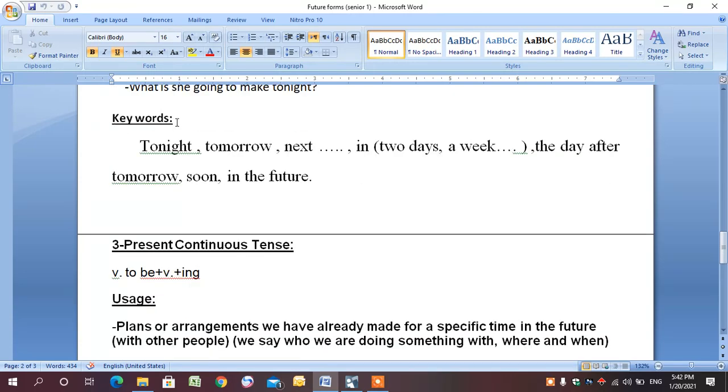The keywords for the future are tonight, tomorrow, next week, next month, next year, in 2 days, in a week, and so on. The day after tomorrow, soon, in the future.